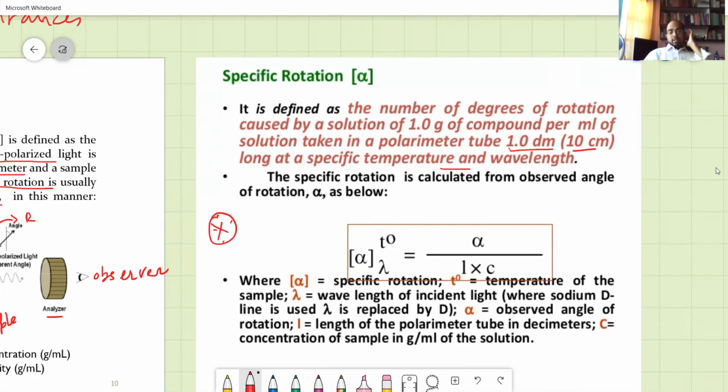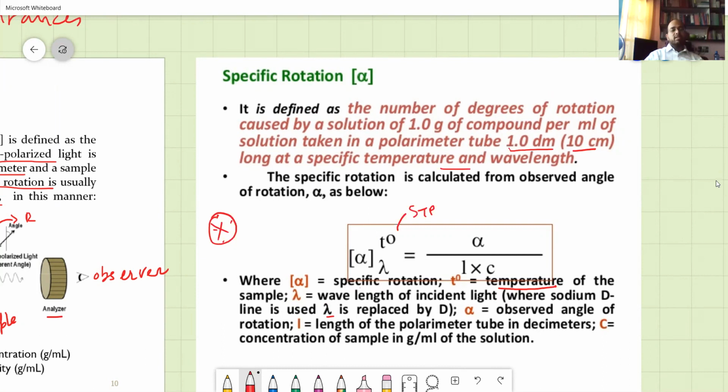Alpha is the specific rotation, T is the temperature of the sample, and this is usually room temperature. Unless otherwise stated it is taken as STP, where the sodium line is used. That is able to produce a favorable wavelength for our visible capability, and alpha is the observed angle. L is the length of the polarimeter tube, and c is the concentration.